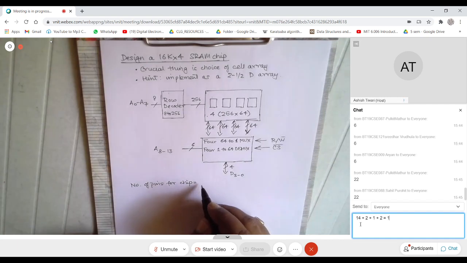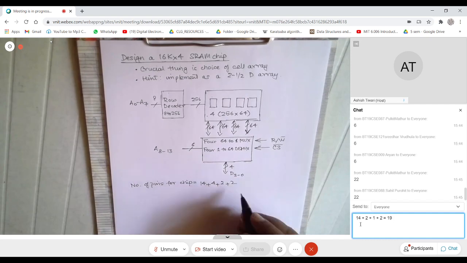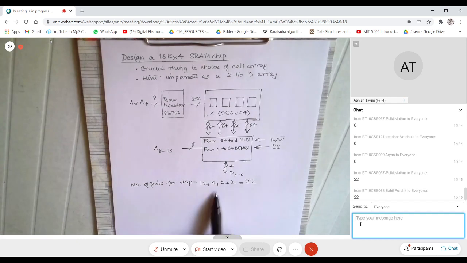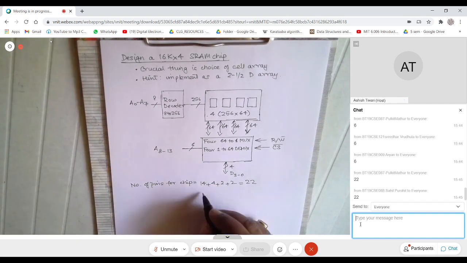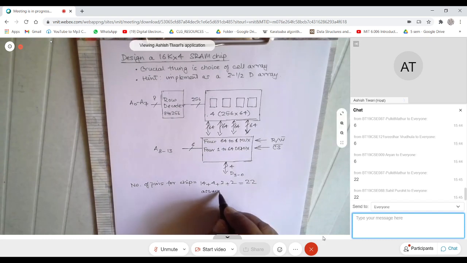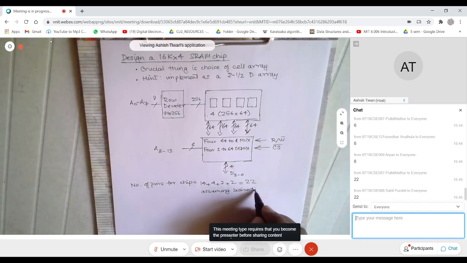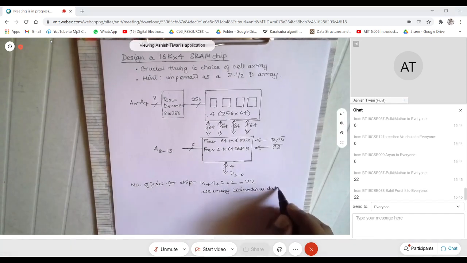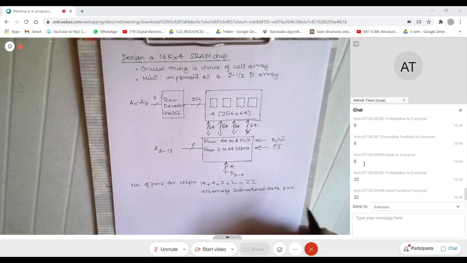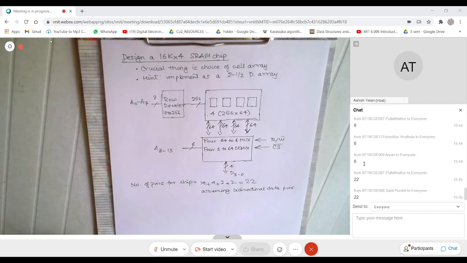So that is 14, right? 14 plus 4 plus 2 plus 2, that is 22. And I would encourage people, whenever they write 22, they should always write that this is assuming bidirectional data lines.